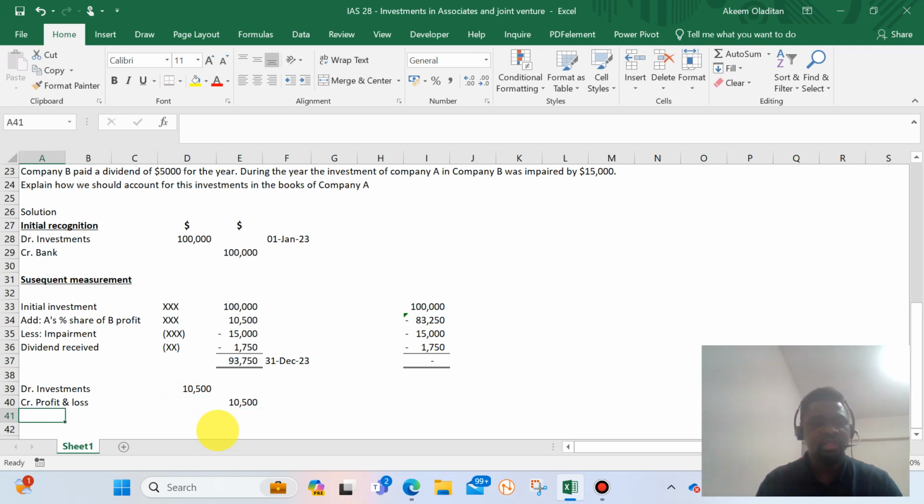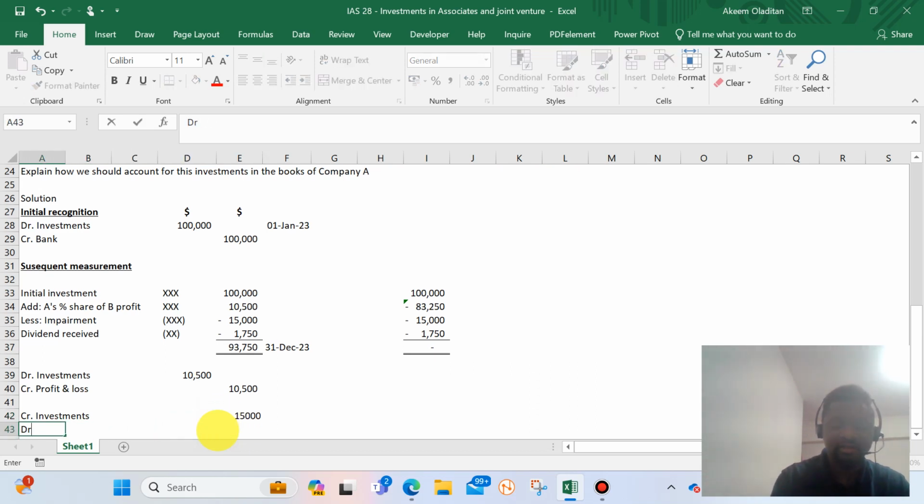What else goes to the profit and loss account? There's another one, impairment here. We have credited investment because of the negative value of impairment with that investment of 15,000. So what account do we debit? We debit profit and loss for that same value.